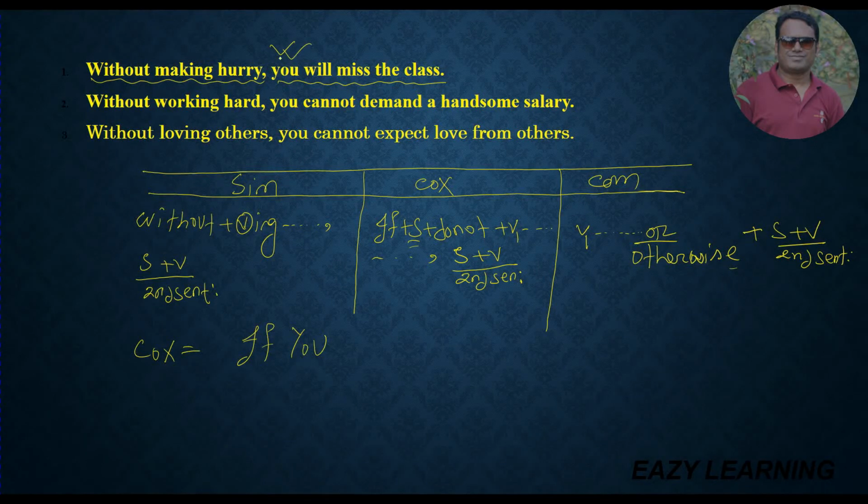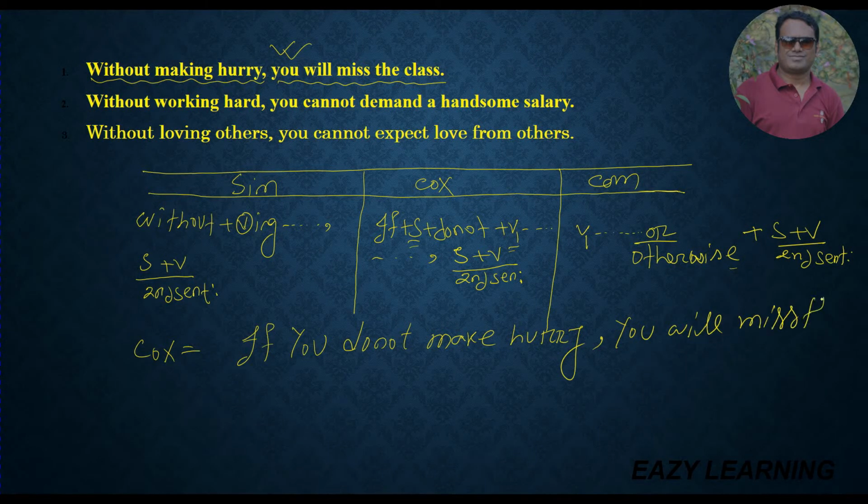So this is the second sentence. From here I have gotten the subject, if you, that means I have to use don't. If you don't, that means you have to write verb 1. If you do not or don't make hurry, comma, the second sentence is not changeable. Already I have told you, you will miss the class. So dear students, I hope that you have understood how I have changed it to a complex sentence. I have only followed these tables.